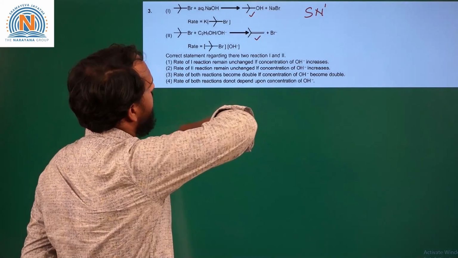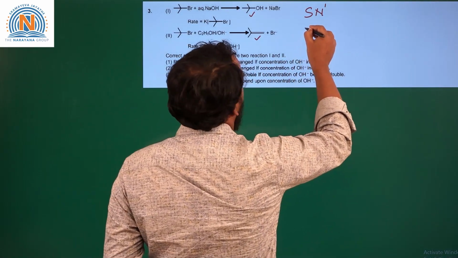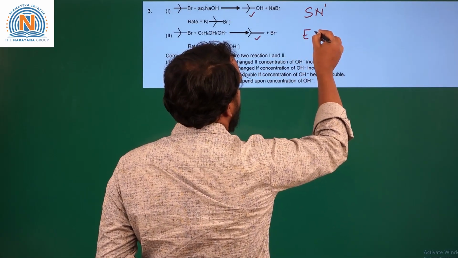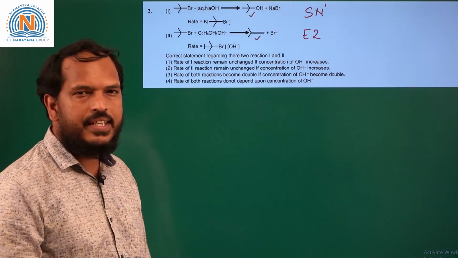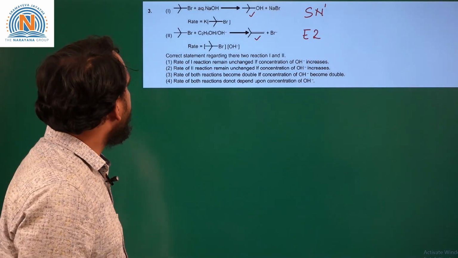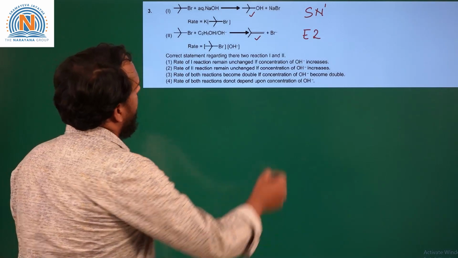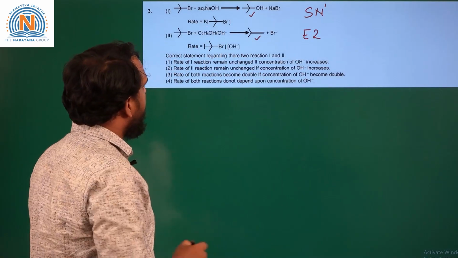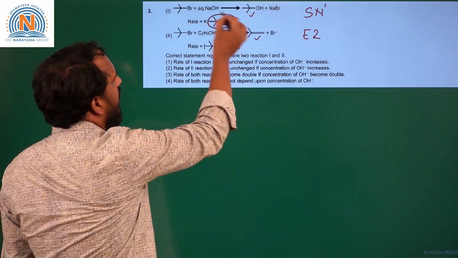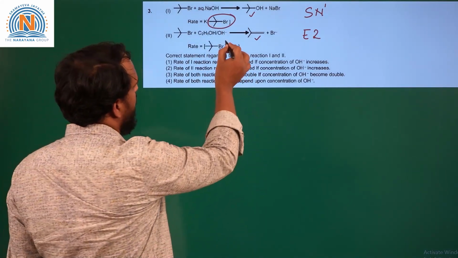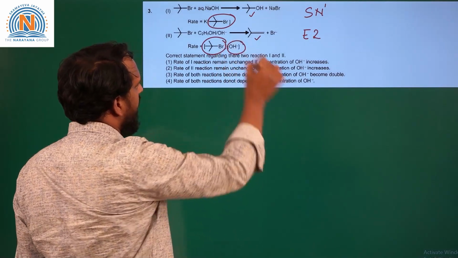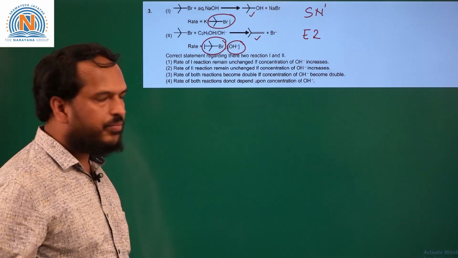In the second case, this reaction is an elimination reaction. So it is an E2 reaction because a strong base is there. In presence of a strong base, E2 reaction takes place. Now here it is given that the rate of the first reaction depends only on the alkyl bromide. The rate of the second reaction depends on both alkyl bromide as well as the base OH minus.